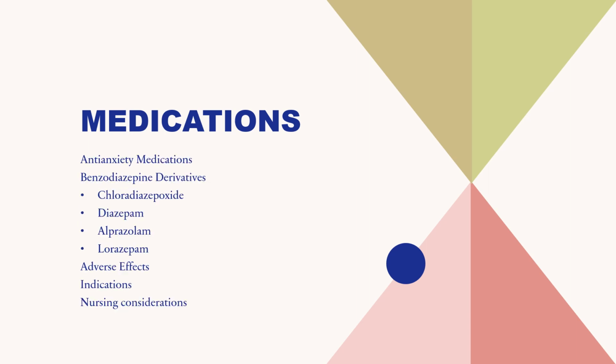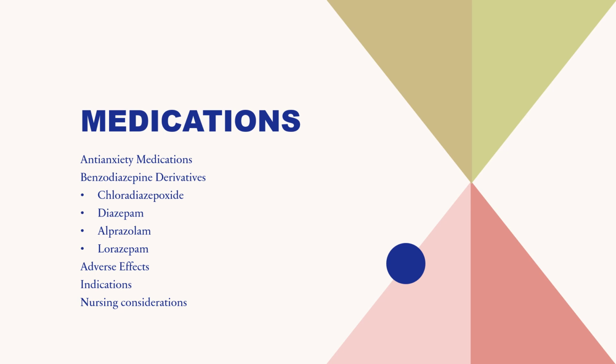Okay. And then your benzodiazepines, I talked a lot about that during the lecture also. These are just some examples of benzodiazepines. Look at those medications, the adverse effects, some indications, and also nursing considerations for your benzodiazepines. Again, with any medication, you want to teach them not to stop the medication abruptly.